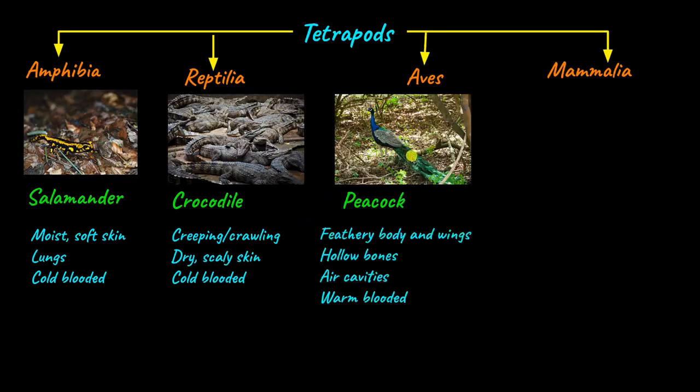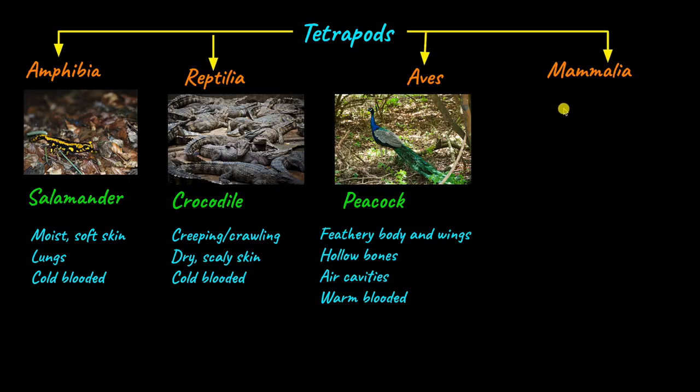Aves are actually birds. Birds like peacocks have a feathery body. Their body is covered with soft feathers. They have wings that help them fly. Their bones are hollow, which means that they have space in between them. And the space is filled with air cavities. And these air cavities also help in flight. Now, like I just said, Aves and mammals are not cold-blooded. They are called warm-blooded animals. This is because they can regulate their internal body temperature according to the external temperature.